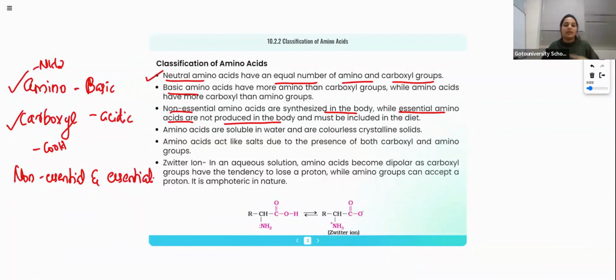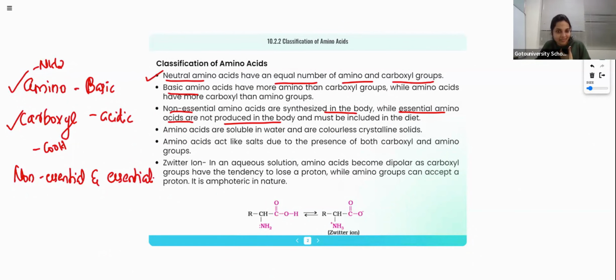What is the difference between non-essential and essential amino acids? Non-essential means there is no need to get it from the diet because it is synthesized in our body itself. It doesn't mean it is not important for our body.